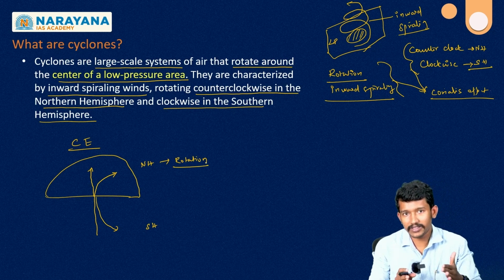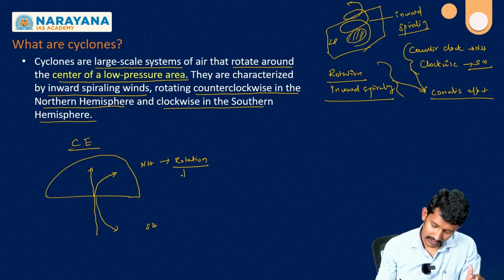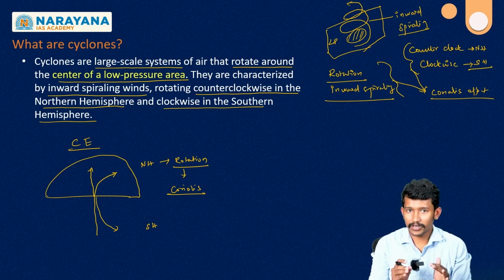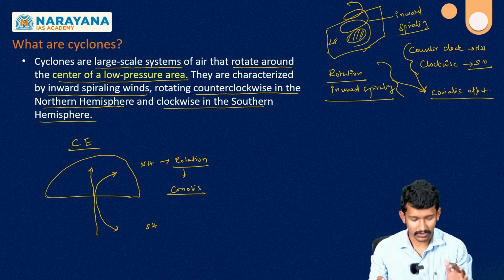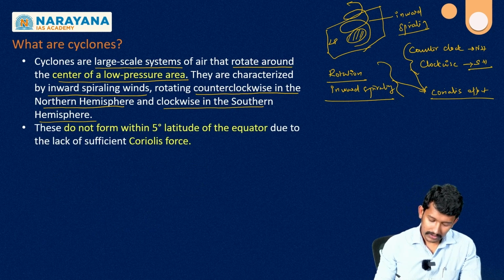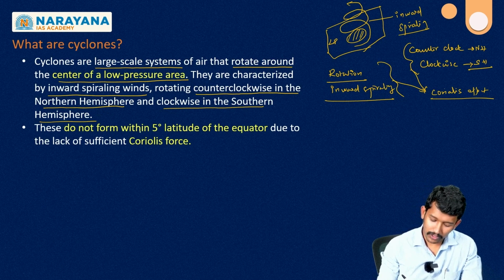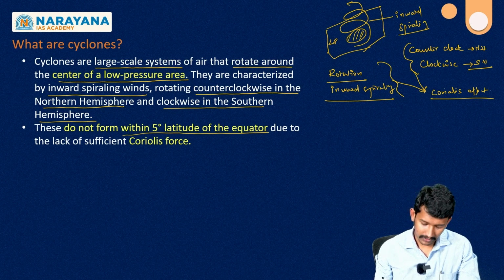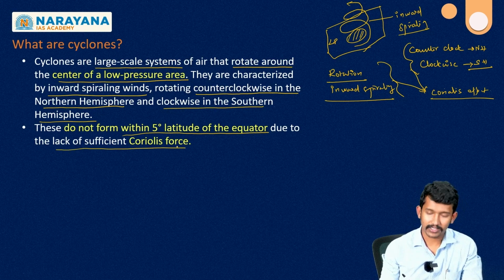This bending of the air mass is what we call the Coriolis force or Coriolis effect. The existence of Coriolis force is very important for the formation of tropical cyclones. Next, tropical cyclones do not form within 5 degrees latitude of the equator due to the lack of sufficient Coriolis force.